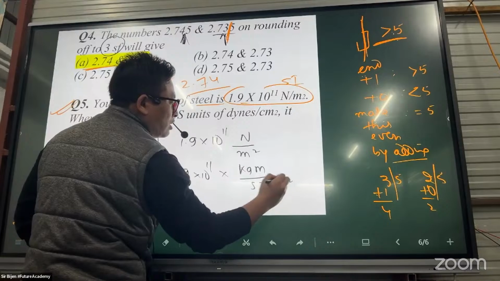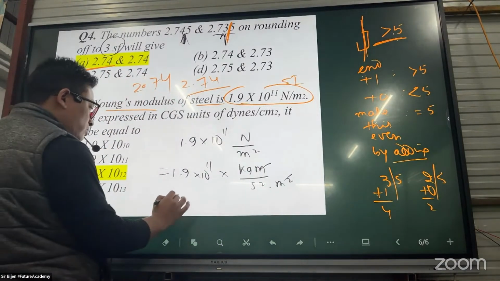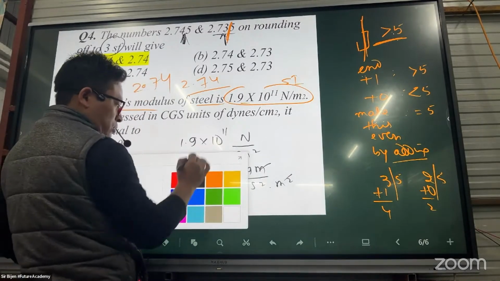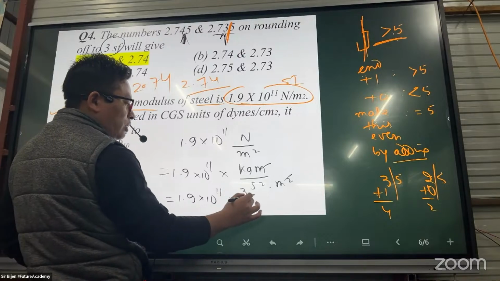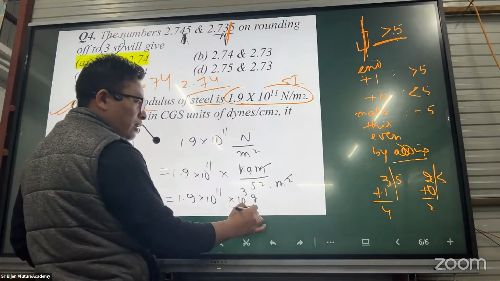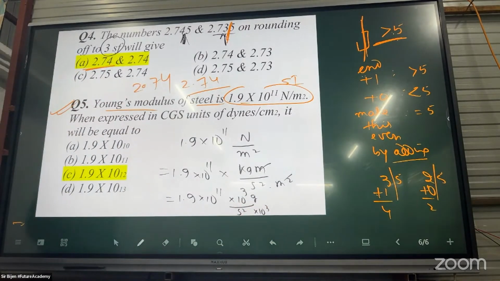A kg is 10 to the power 3 grams, and a meter is 10 to the power 2 centimeters.